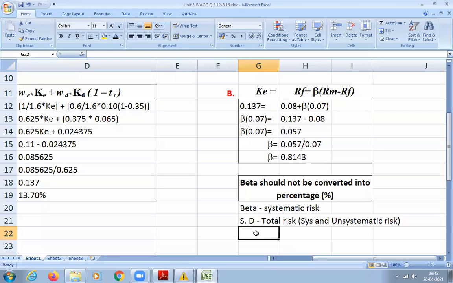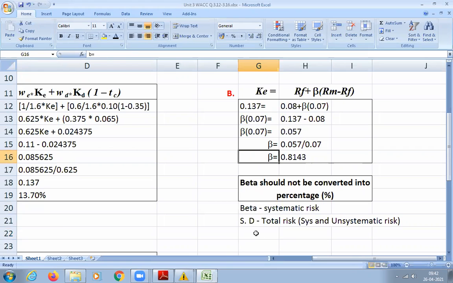So market risk for this company is 0.8143. Okay, that means is it more risk or less risk? More risk. The risk is more. That means your stock prices will deviate more than the market return. So risk is very high. Okay. Anyways, keep it apart. So now you understood how to calculate beta.